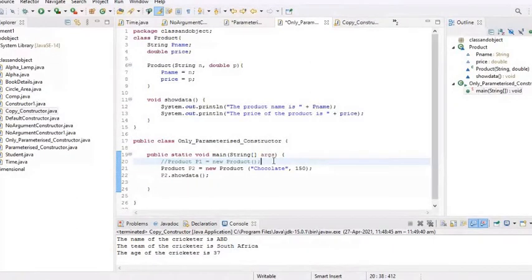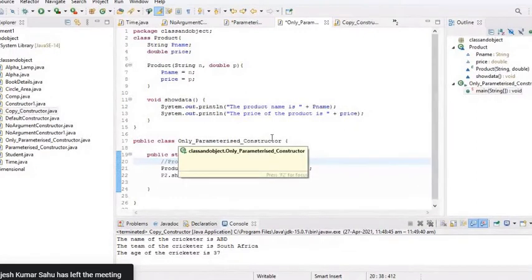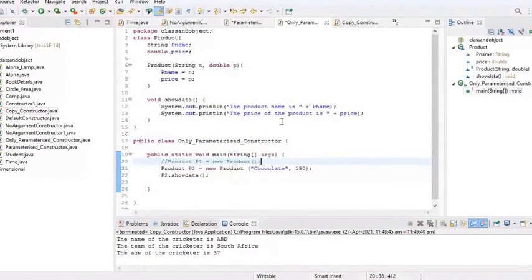Time is again 3 minutes, and in these 3 minutes all of you write down this code. Very important, in the comment line write that JVM cannot call the default constructor, so it will show error.